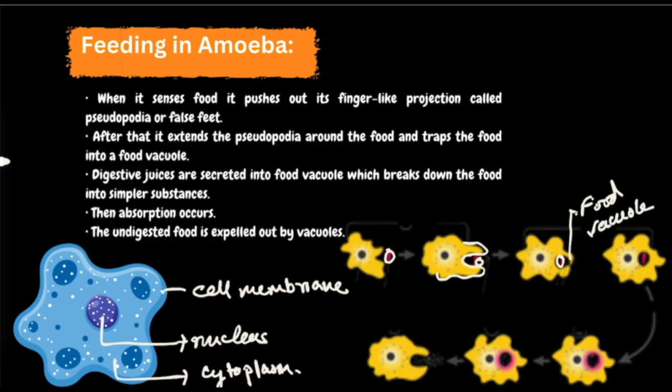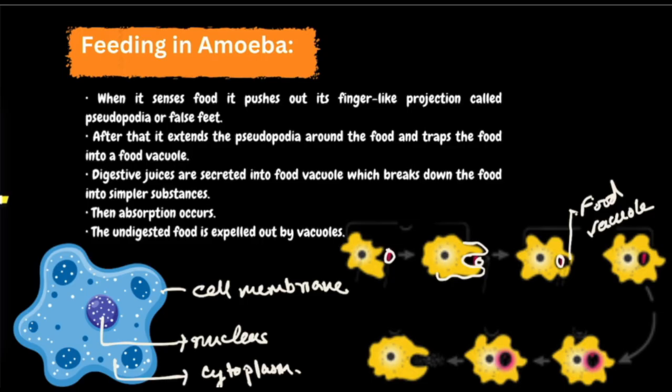After that, inside the food vacuole, they secrete lots of digestive juices to digest that food, and then they absorb it into their body. The essential part gets absorbed into their body, and the unwanted or undigested food that remains gets expelled out.